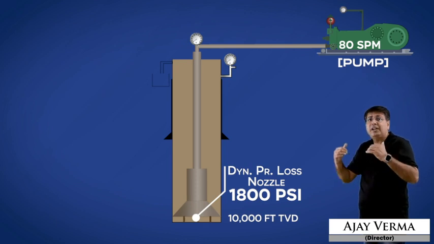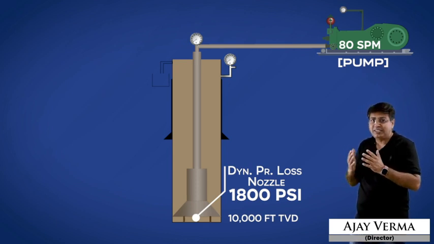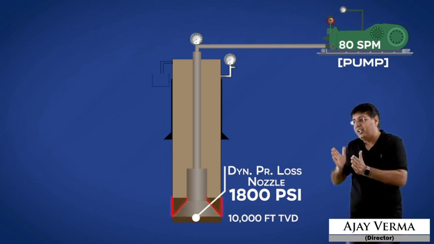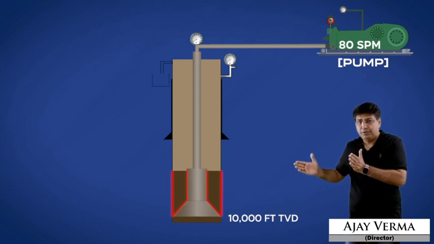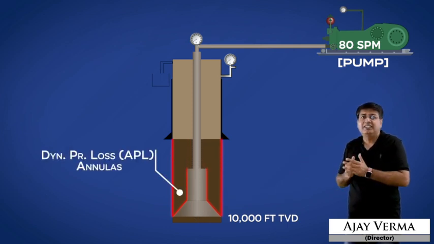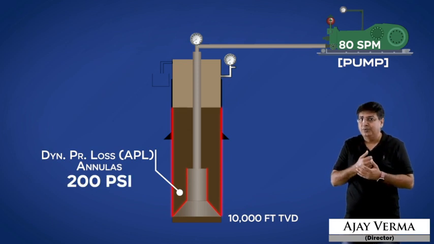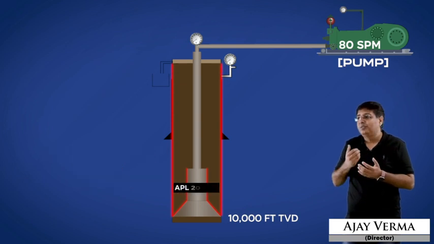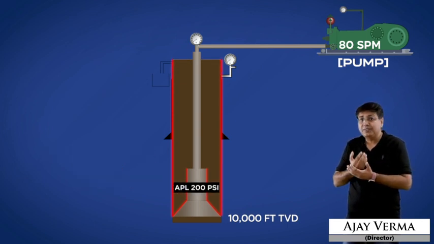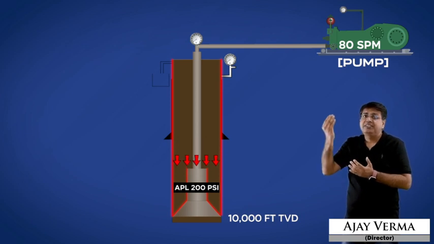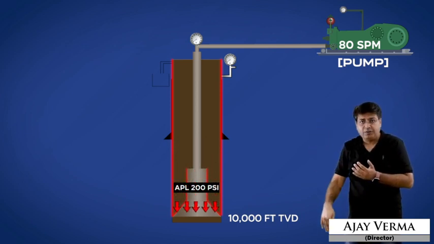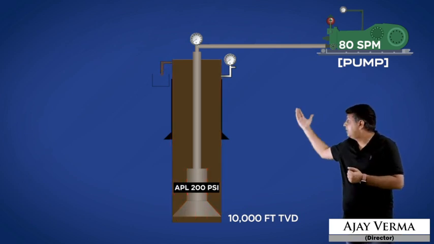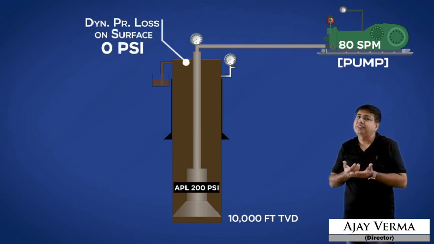Now the fluid is coming into the annulus. When fluid enters the annulus and rises up, there will be friction between the string and the annulus, or the wellbore. So the friction losses generated, let's say, are 200 psi. So the pressure losses in the annulus, or annular pressure loss, APL, is 200 psi. As per gravitational law, even though the friction is acting upwards, it falls down on the bottom. So annular pressure loss is 200 psi. And when mud reaches the surface at the shale shaker at the flow line, the pressure is 0.